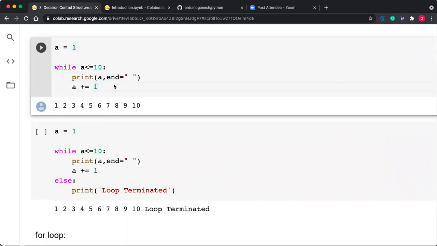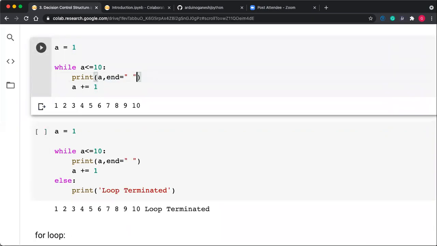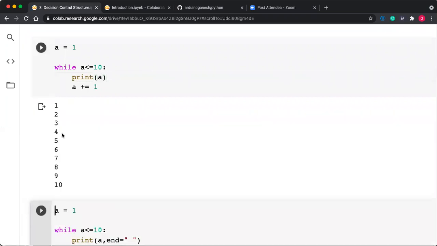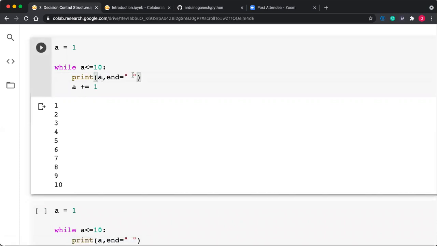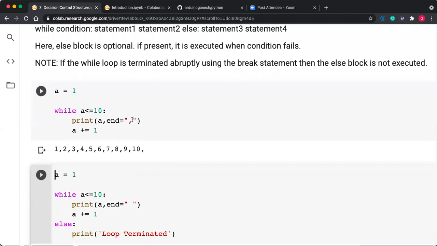The condition will evaluate and you will get the output 1 to 10. But if you put only print a, 1 to 10 will be printed vertically. Getting this? Instead of space, if you give a comma, then all the output will be separated by commas.